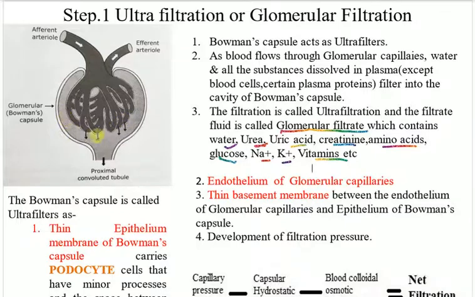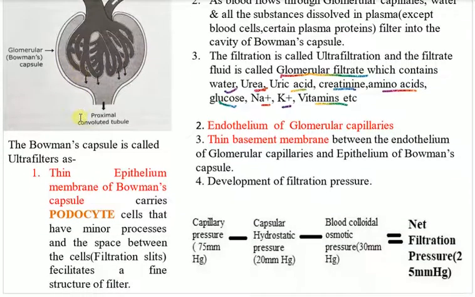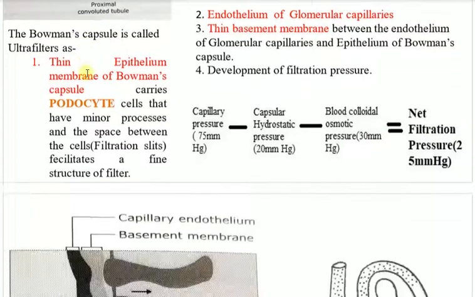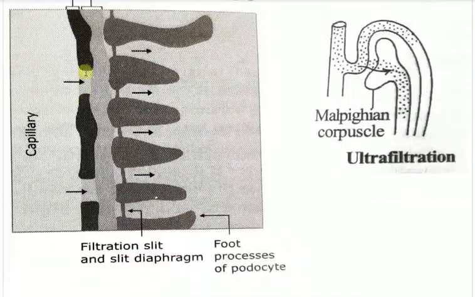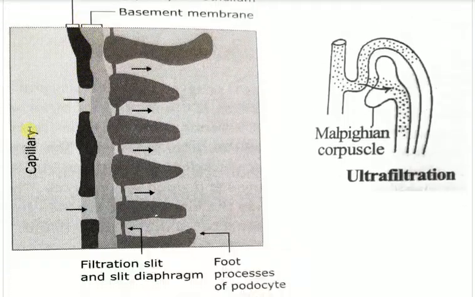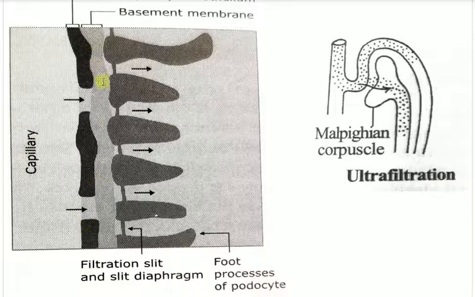Inside, in this location, there remain some special cells called podocyte cells, which work as a filtration mechanism. Let me show you this particular image. Look, here you can see these are the blood capillaries, this is the wall of the Bowman's capsule, and this is the Bowman's capsule cavity.